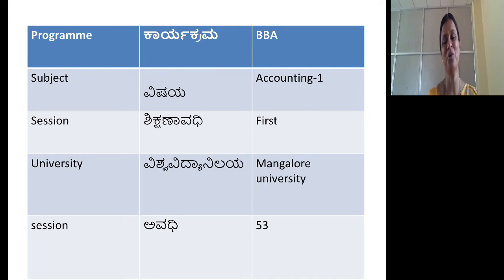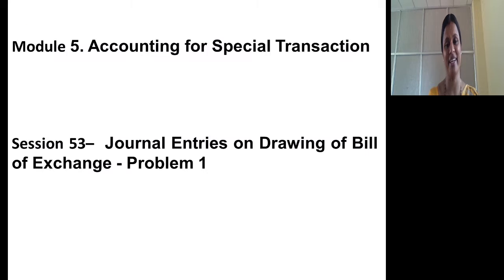Students, welcome to session 53 of Accounting 1. In this session, we are going to solve problems on bills of exchange, particularly passing journal entries in the books of the parties concerned.